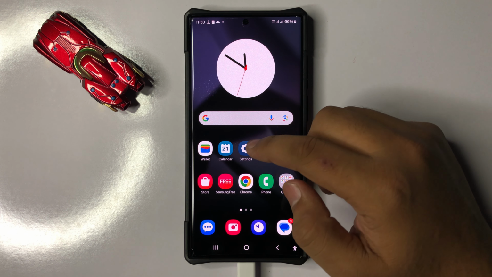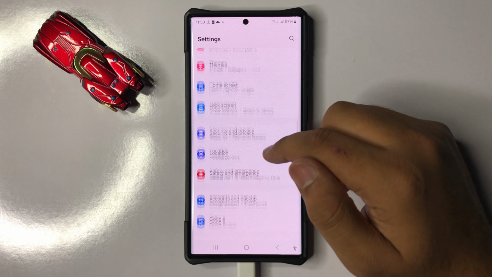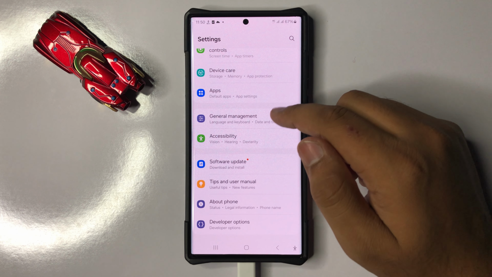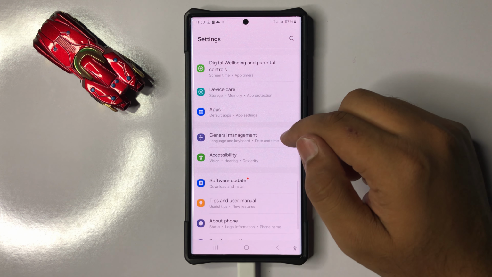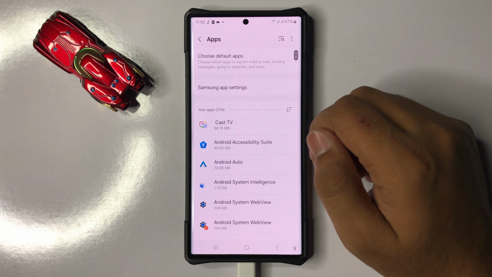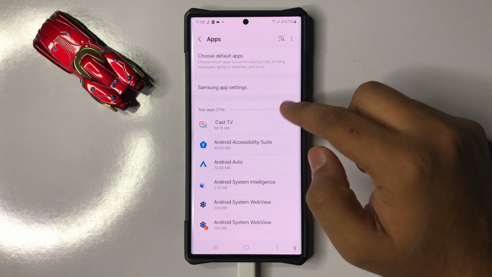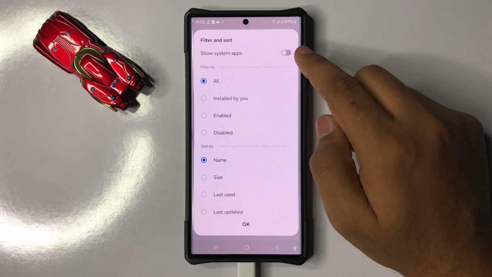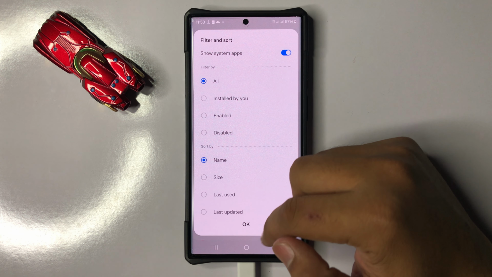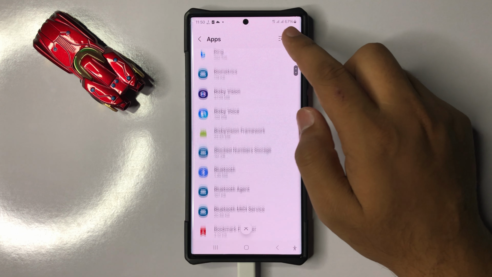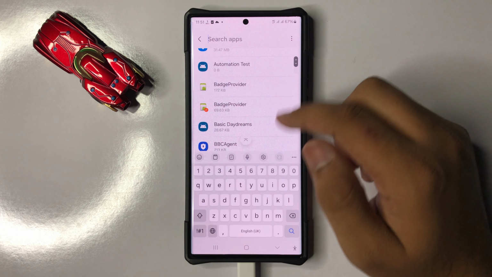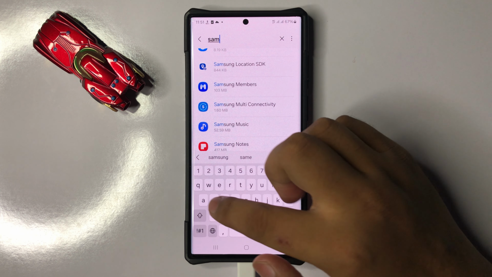So to do this, open settings, scroll down and here click on apps. Now click on this filter icon and from here turn on show system apps button and then click on OK. Now here scroll down to find the Samsung keyboard option, or you can click on the search icon to search for Samsung keyboard.